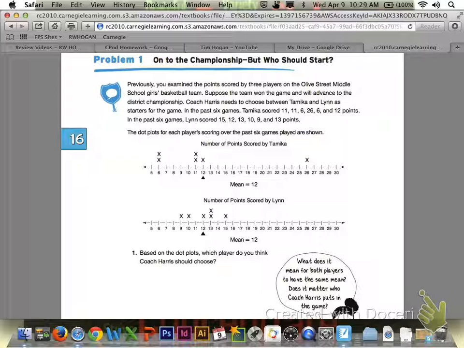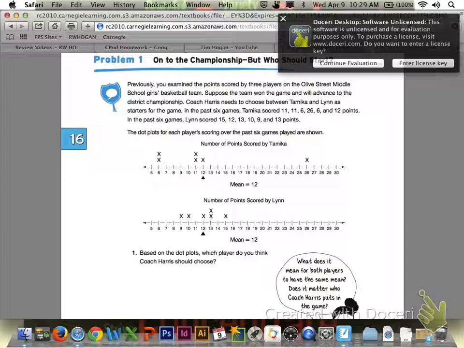So you can see then that they show the dot plots for each player's scoring over the past 6 games. You have Tamika up on the top, and you have Lynn right underneath her. You can see that the mean is 12 for both of the girls, as indicated by the black triangle underneath the 12 in both of the dot plots. What I would like you to do to get started today is answer number 1 with your group members. Based on the dot plots, which player do you think Coach Harris should choose?